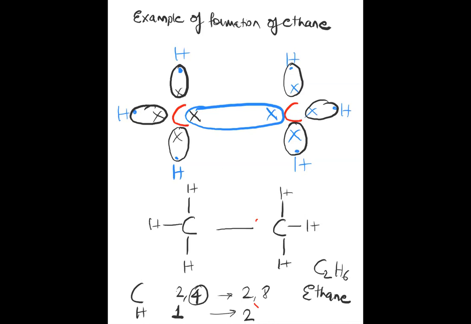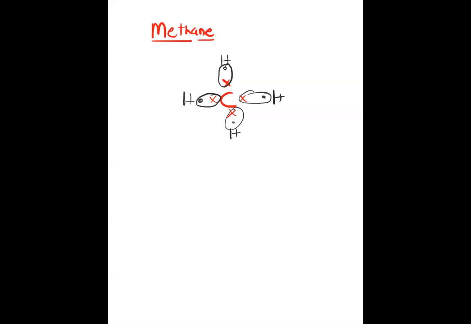So now coming to, first what we learned is methane. One carbon is there, suppose it has four valence electrons, and four hydrogens are there. They each have one valence electron and they want two electrons, meaning they want one more electron to form the bond. So this kind of four single bonds will be formed. This is called methane.